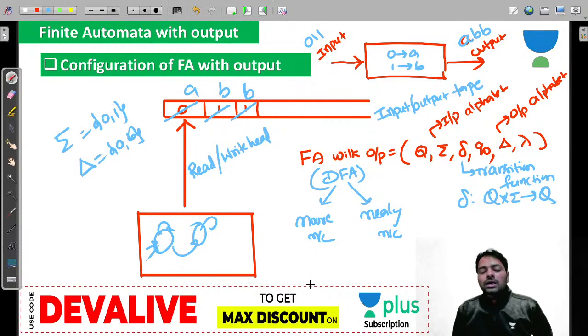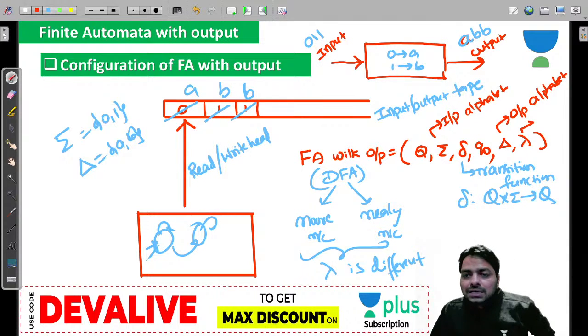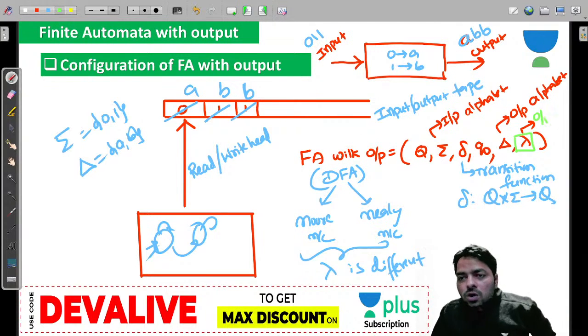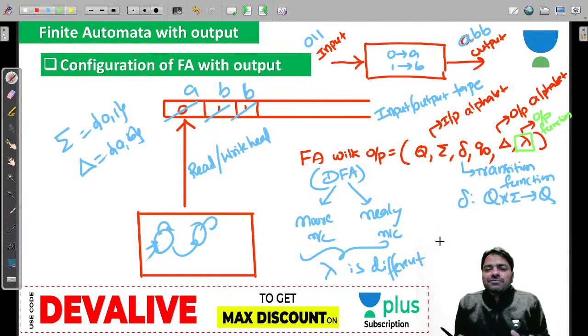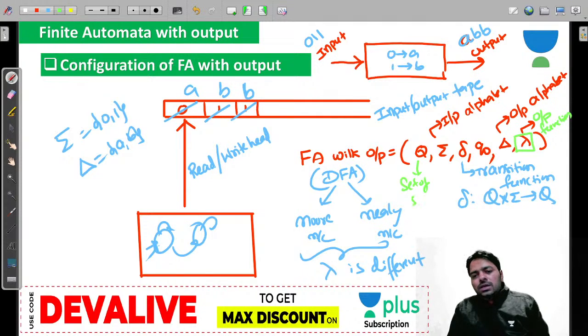And we are going to talk about how lambda is different for them. How you produce the output is different for them. Lambda is called the output function, guys. Lambda is the new parameter for you. This is important, and this is going to differentiate both of them. This is called the output function. Is it clear? If there is any difference that you see between the Moore machine and the Mealy machine, it is the output function. Clear? Q is the same set of states. There is no change from the normal finite automata that you have seen without output.